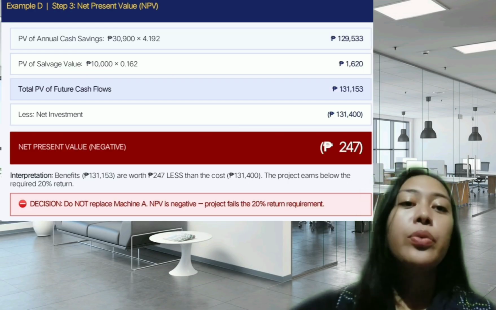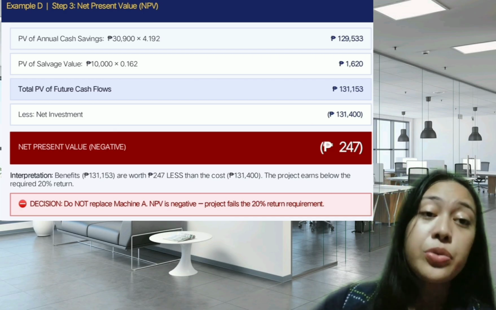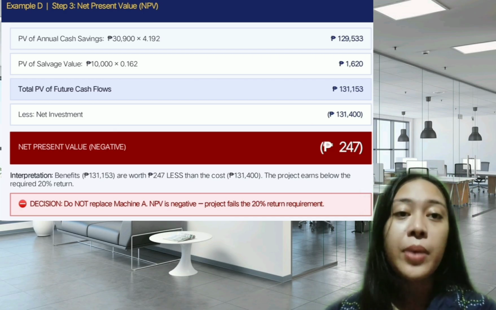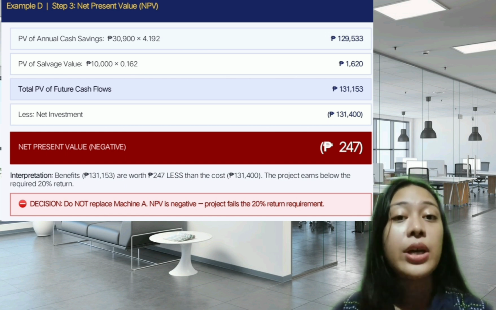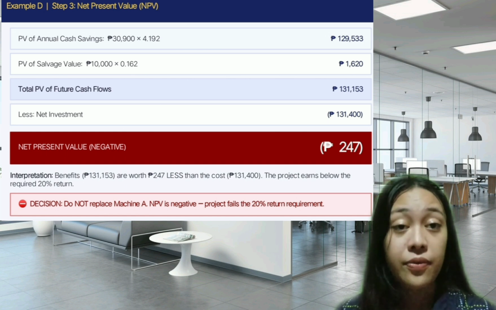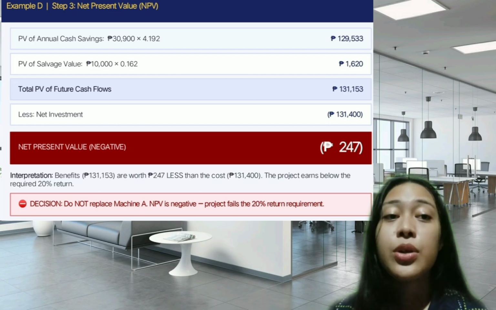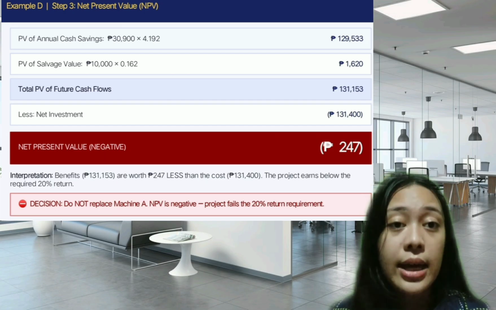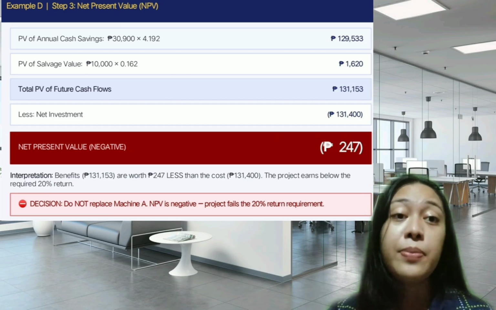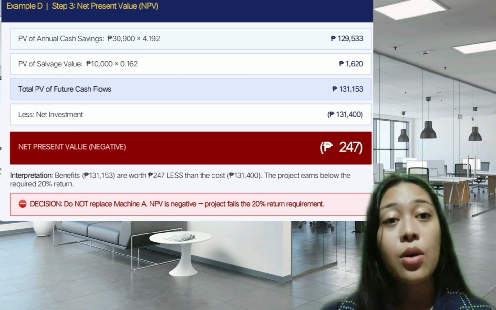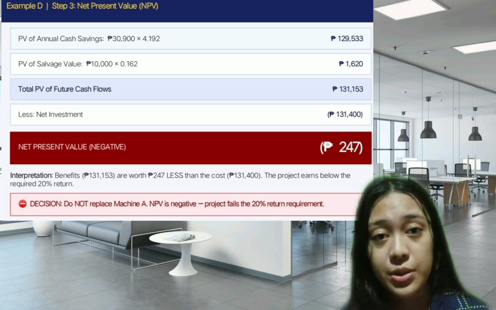For step 3 naman, we now compute the net present value or NPV. What are we computing here? So the NPV tells us whether the total value of all future cash benefits expressed in today's money is greater than or less than the cost of the investment. Ang NPV nagkuha sa tanan nga maabot na cash. So ikuha ang ilang kantidad karon and they compare sa gasto sa investment. Kung mas dako ang benefits, positive ang NPV, which means maayo siya. Kung mas dako ang gasto o negative siya, meaning dili siya maayo for investment.